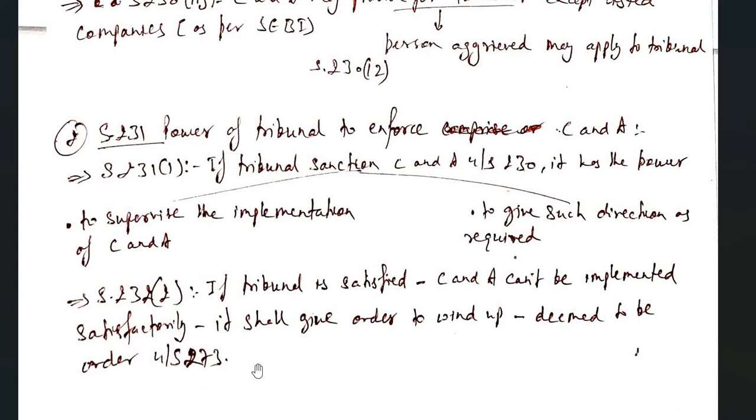Look, reconstruction is done to save the company, as stated earlier. If it is not being saved and the state of affairs of the company is not happening properly, then it will be wound up, it will be dissolved. So in order to save the company, reconstruction takes place. If reconstruction is not happening properly, then the tribunal can go for winding up of the company.